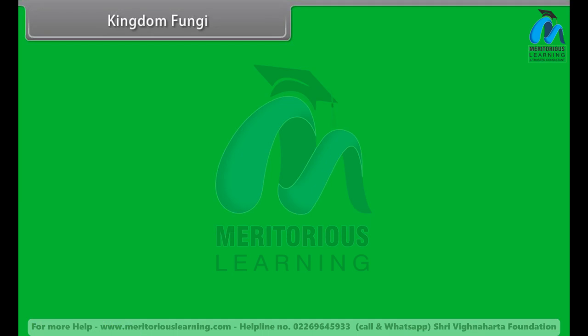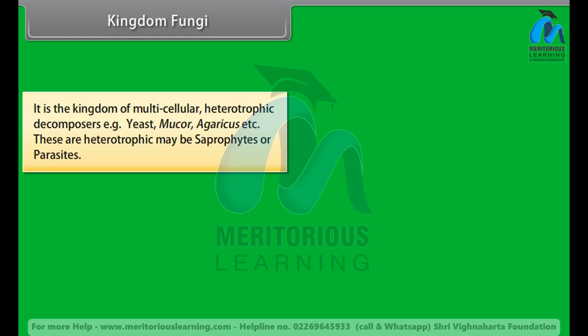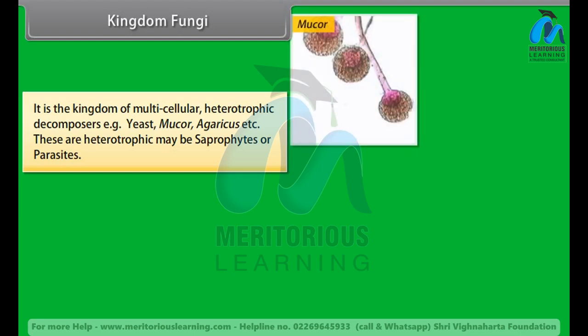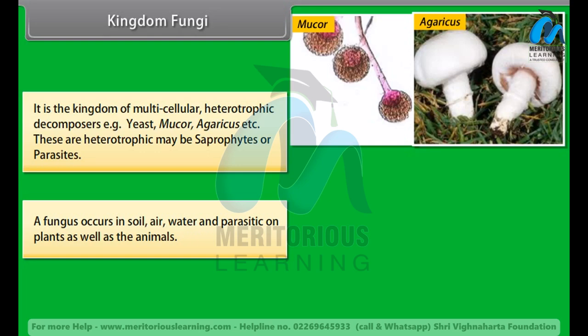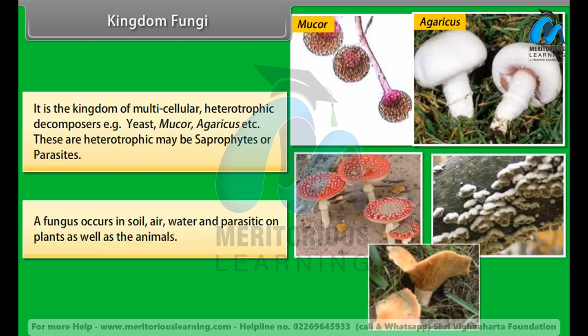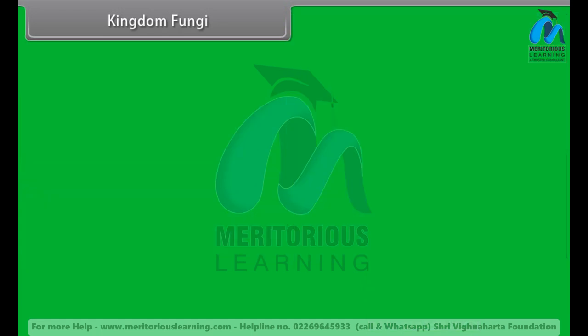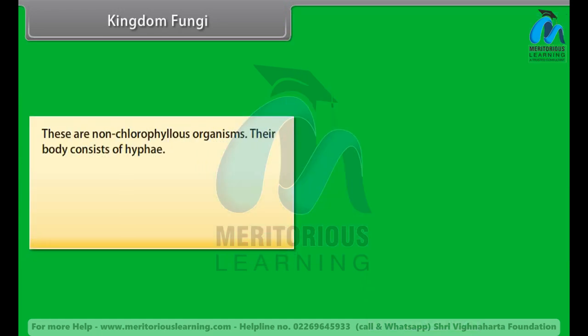Kingdom Fungi. It is the kingdom of multicellular heterotrophic decomposers. For example, yeast, Mucor, Agaricus, etc. These heterotrophs may be saprophytes or parasites. A fungus occurs in soil, air, water, and is parasitic on plants as well as animals. These are non-chlorophyllous organisms.